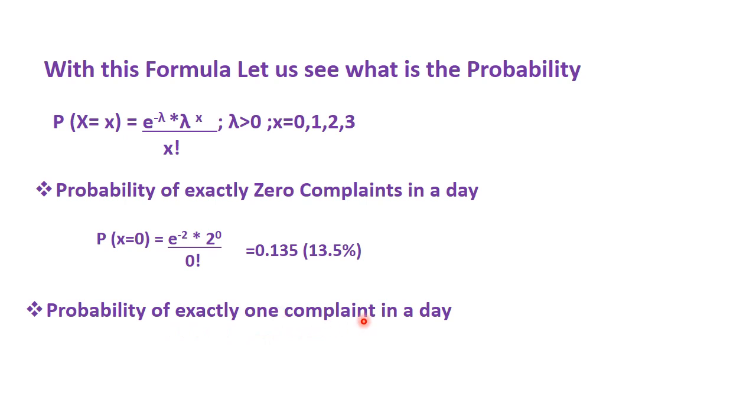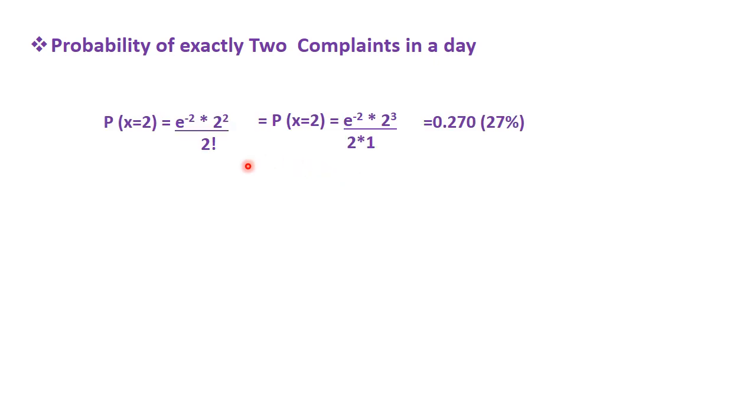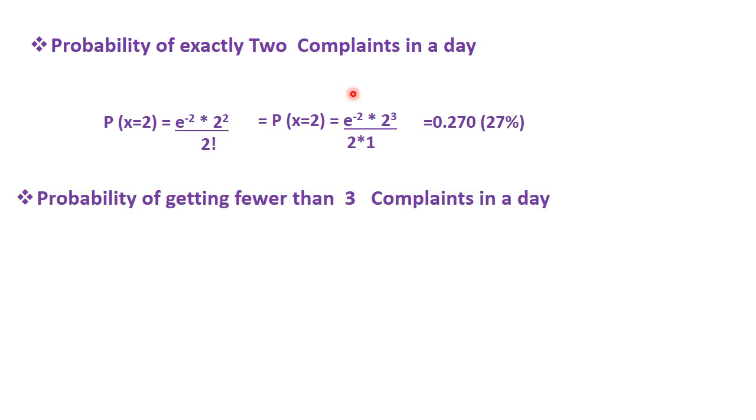Probability of exactly 1 complaint in a day. Again I am putting lambda, as I said, it is minus 2. Our x is equal to 1, meaning exactly 1 complaint in a day. So 1 factorial is 1. So we are getting 0.27, that is 27 percent. Probability of exactly 2 complaints in a day. Again I am putting the formula, and here 2 factorial means 2 into 1. So again I am getting 0.27, that means 27 percent.